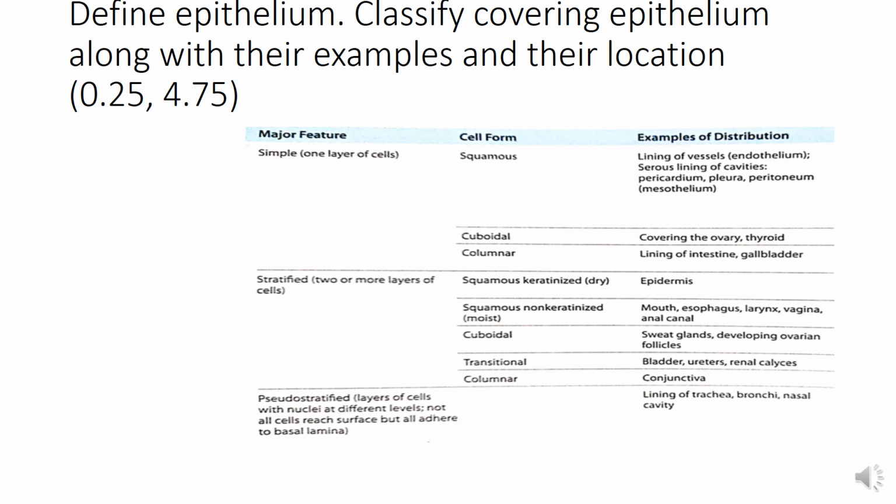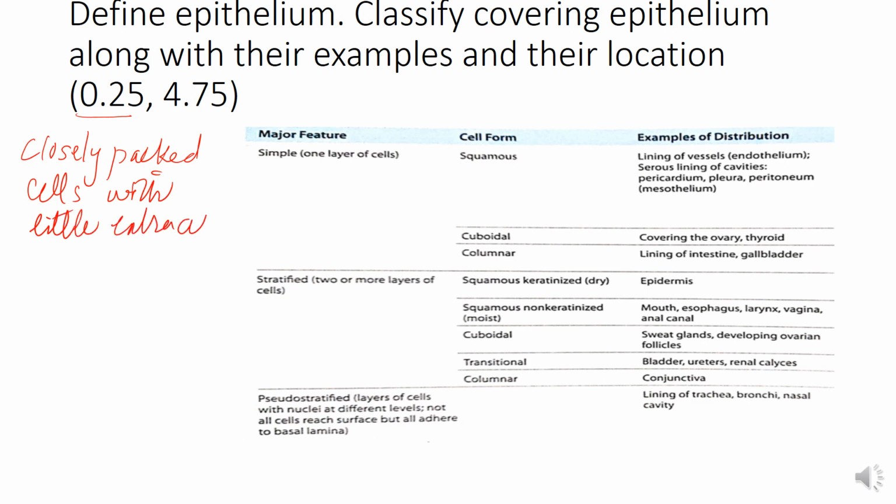So the first question is: define epithelium, classify covering epithelium along with their examples and their location. The definition of epithelium carries 0.25 marks, and how do you define epithelium? A sheet of closely packed cells with little extracellular matrix. So this is how you define the epithelium.